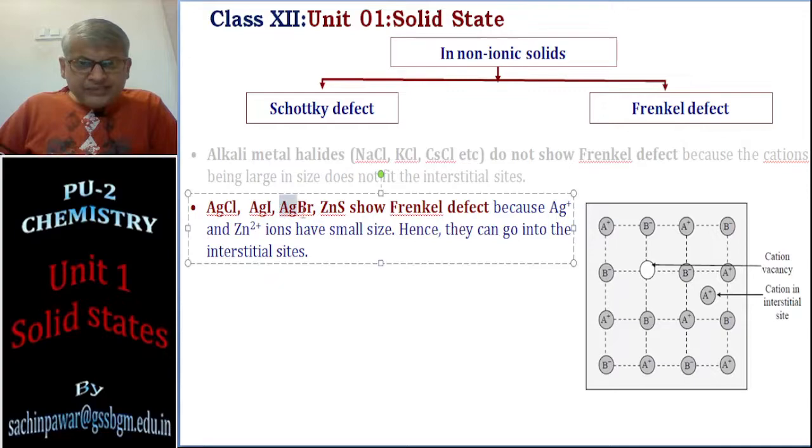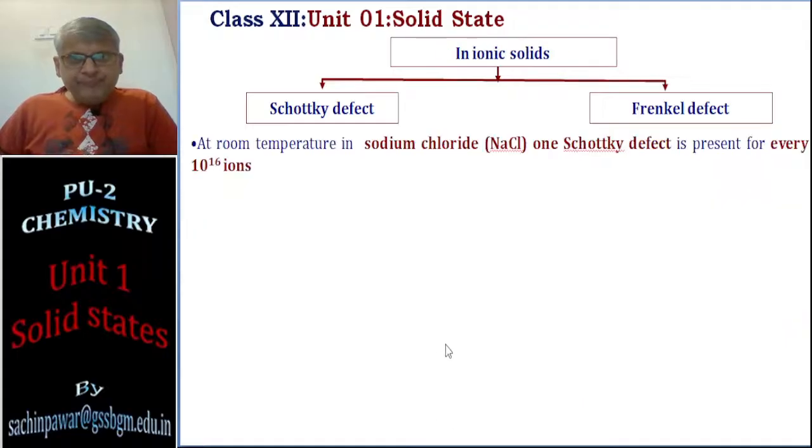In case of AgBr, two options are there. Ag plus can fit into the interstitial space, and therefore it can show Frenkel defect. At the same time, Ag plus can have a choice to go completely out of the crystal, and it can show Schottky defect.